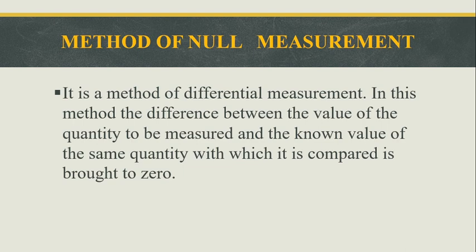The null measurement is nothing but the method in which the difference between the measured value of the product and the known value of the same product with which it is compared is found. When we compare these two values, the difference finally comes to 0. The measured value and the known value, when we compare both values, the output is 0. Then it is called null measurement.